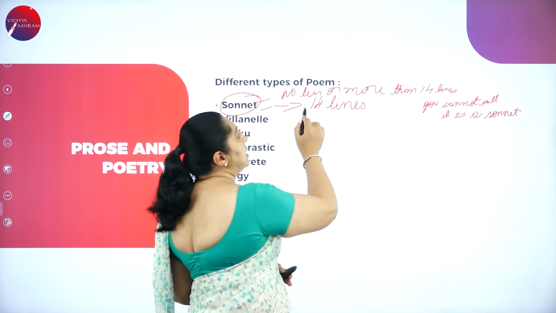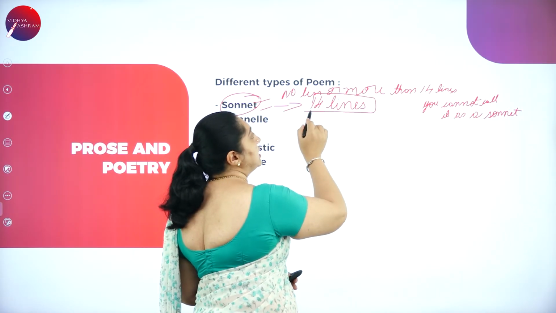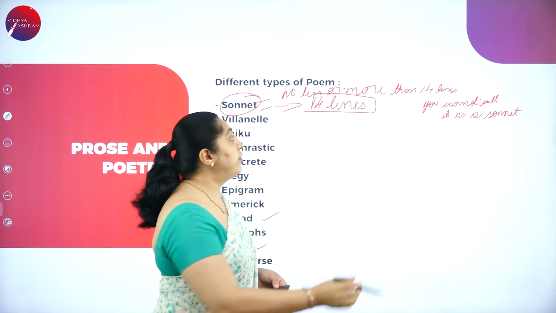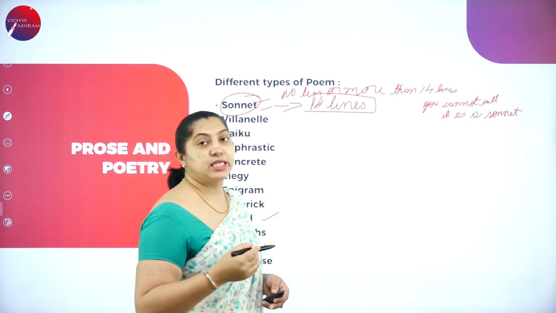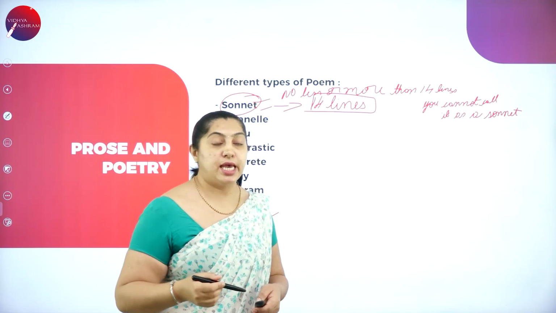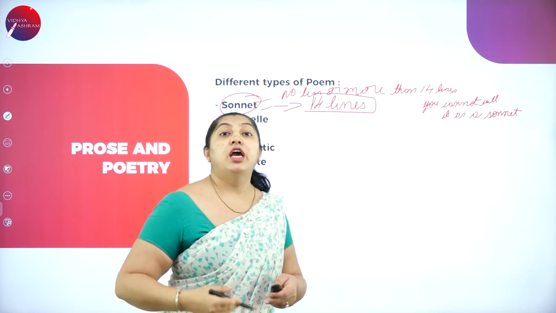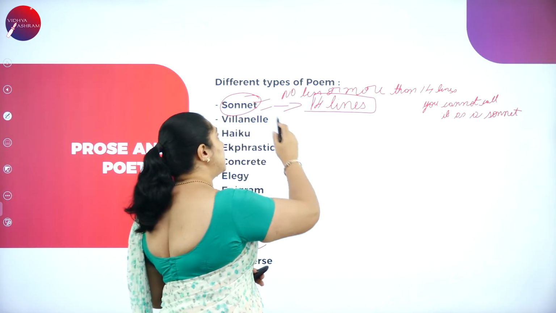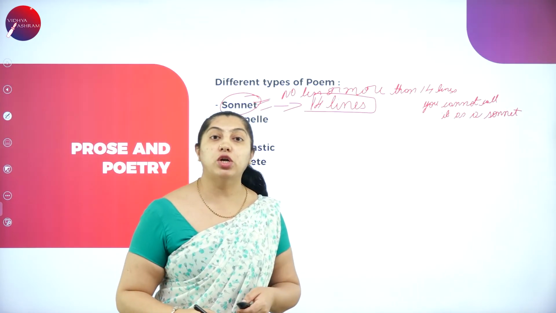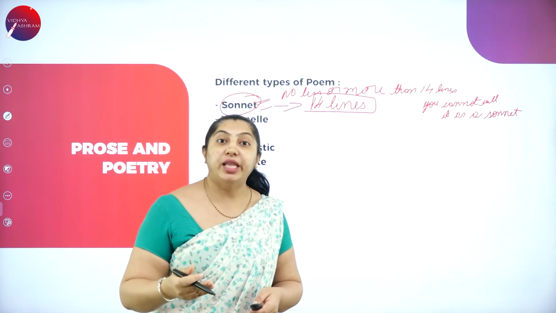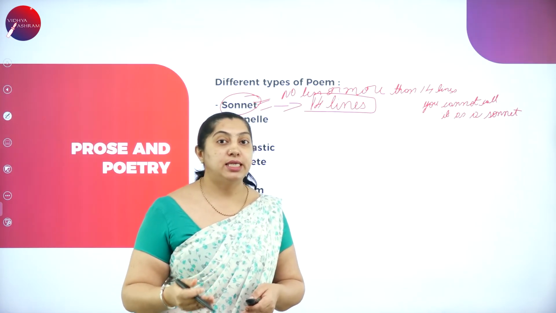As I told, a sonnet consists of 14 lines. If it is more or less, you cannot call it a sonnet. Not only this, if you don't find rhyming words in the sonnet, then even if it is 14 lines but has no rhyming words, you cannot call it a sonnet.